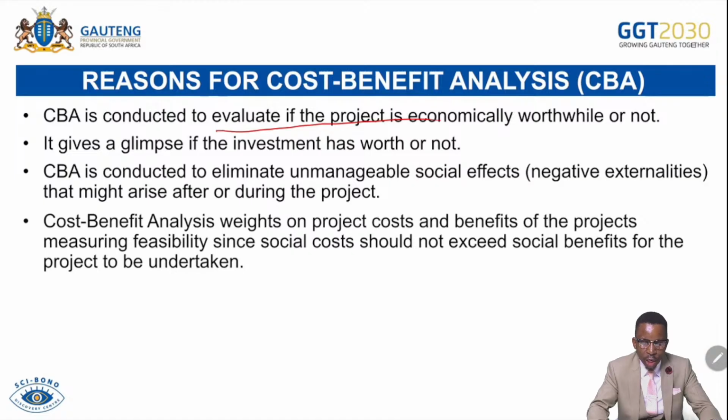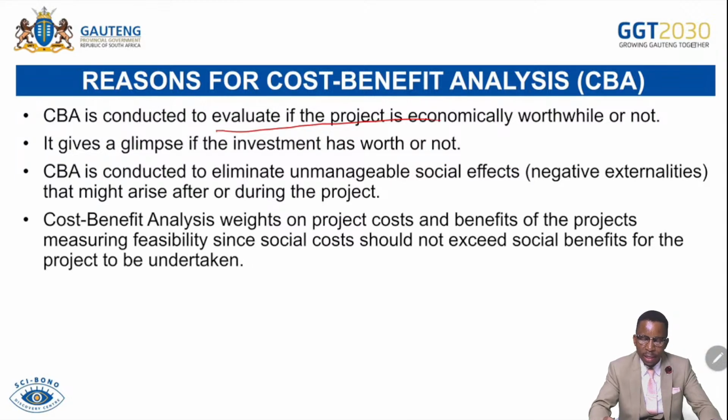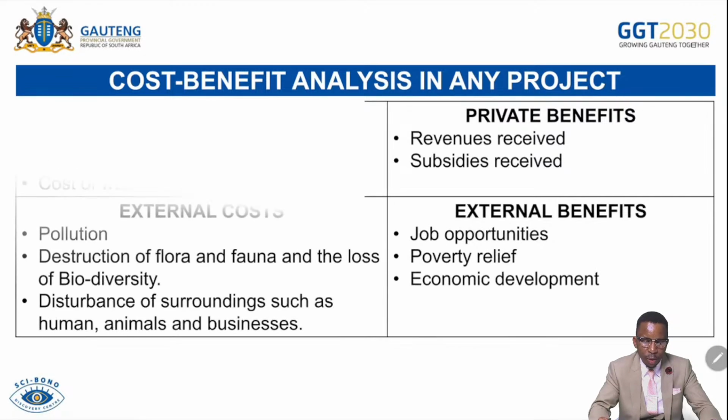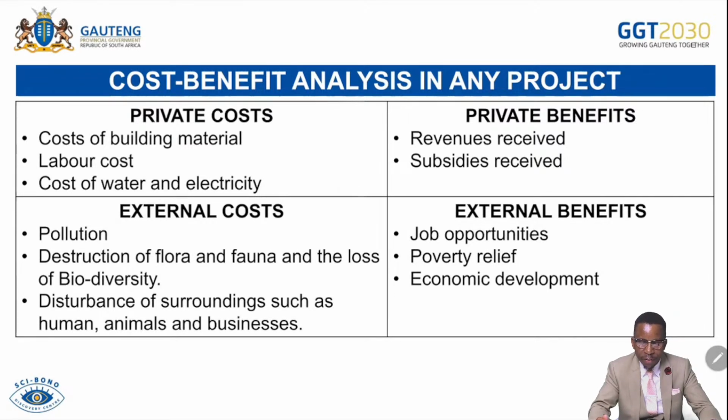CBA, cost benefit analysis, weighs the cost and benefit of a project, measuring feasibility, since social costs should not exceed social benefits for the project to be undertaken. In the cost benefit analysis, we consider the private costs, private benefits, external costs, as well as external benefits.